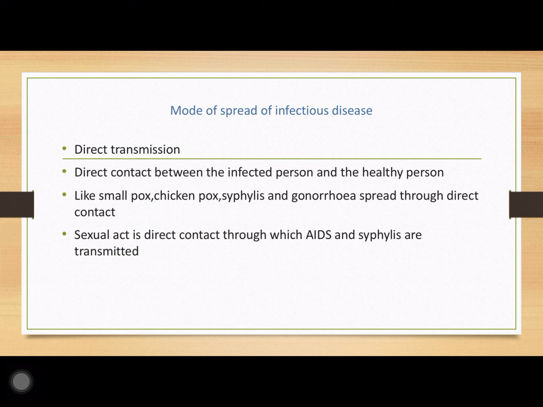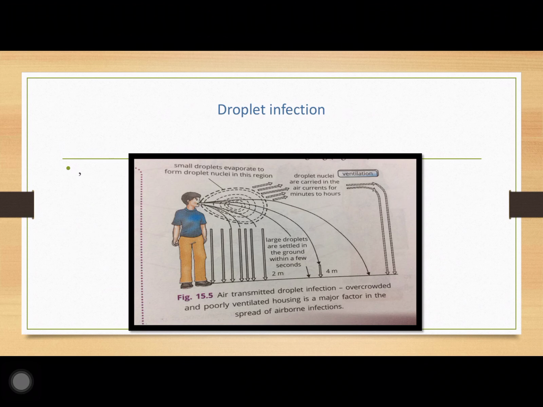Now let us see what the other types of direct transmission are. Now here comes droplet infection. Nowadays we are hearing this term droplet infection every now and then. COVID-19 is a disease caused by droplet infection. What is that droplet infection?